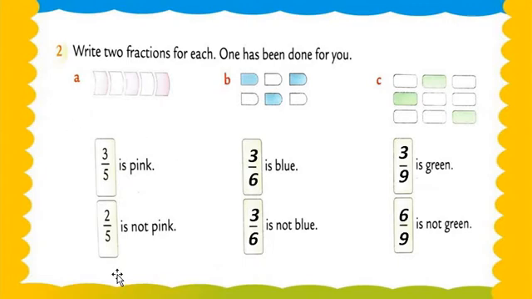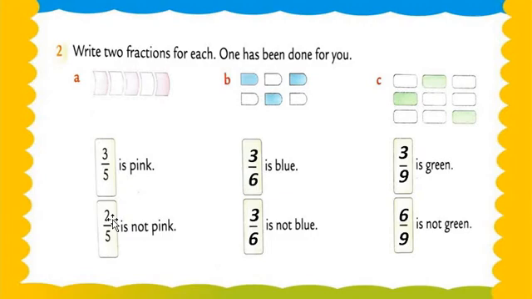This is our example, and we do further B and C. So 3/5 is pink. In this block, 3/5 means 3 blocks are pink and total 5 blocks are there. Okay, and 2 are white, means not pink, and 5. Understood, my dear students? Got my point?